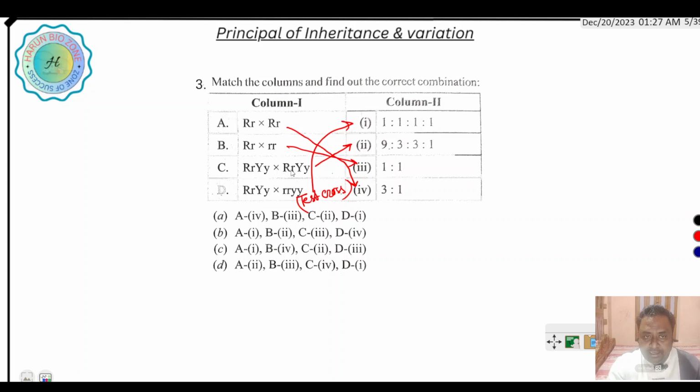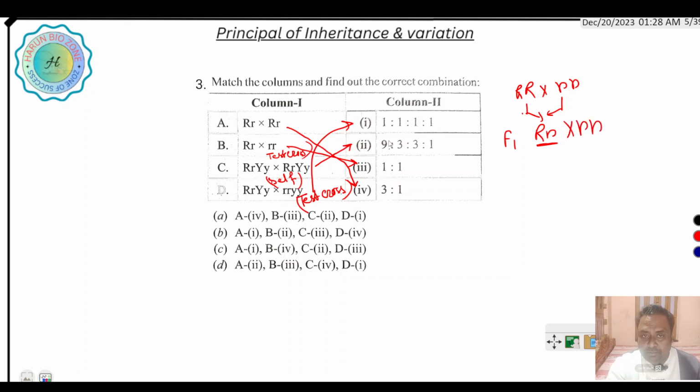Here self cross occurs where F1 progeny are selfed. In this case, the heterozygous F1 progeny is also a test cross. Suppose RR and rr produce Rr. When this F1 progeny Rr is crossed with the recessive parent, that is called a test cross.